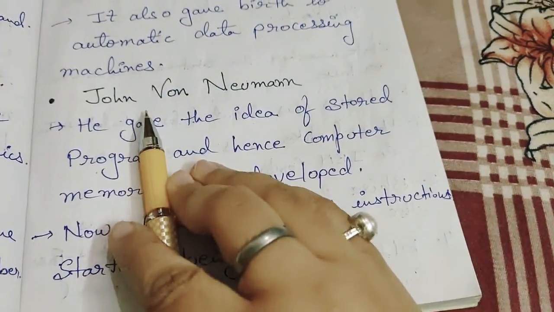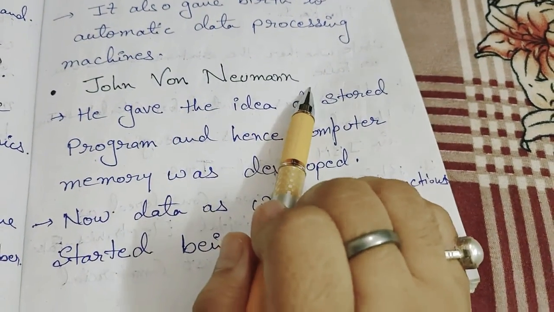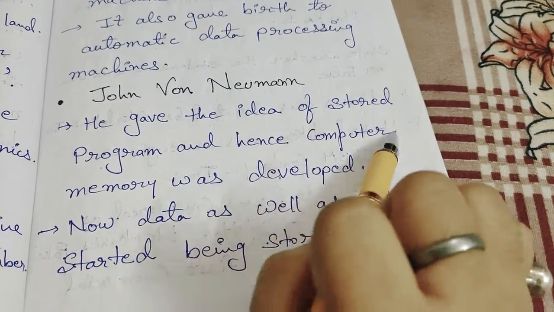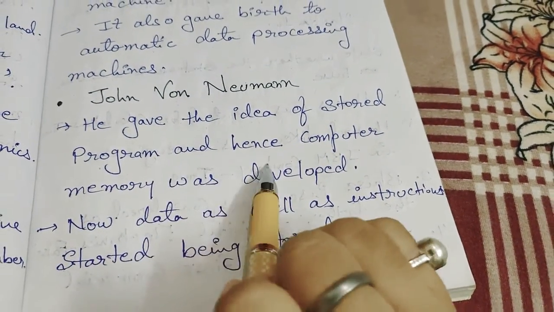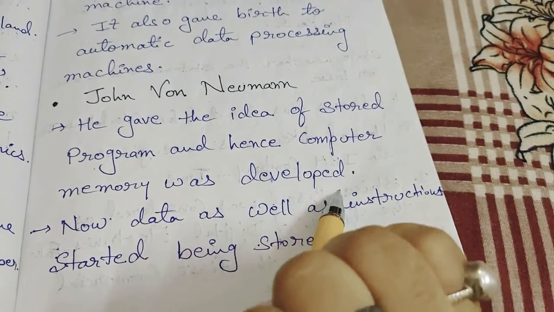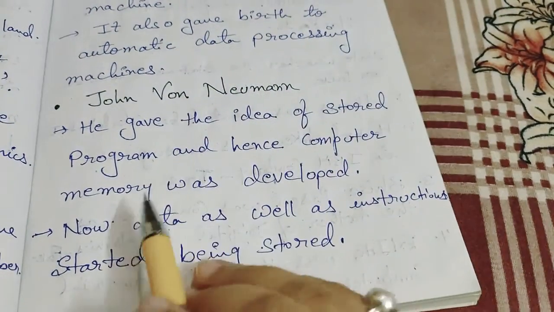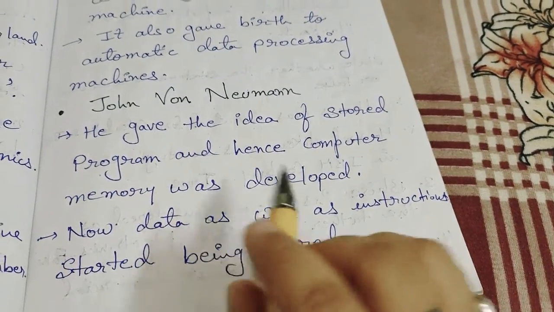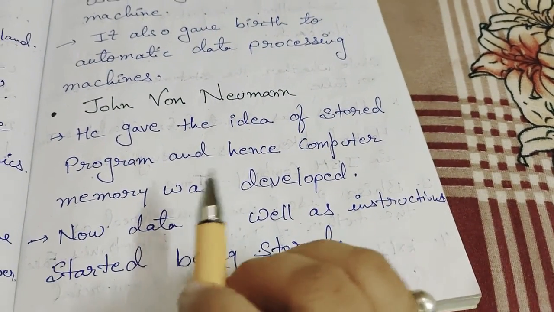Next one is John von Neumann. He gave the idea of stored programs, and hence computer memory was developed. In the previous one, we only had the process to give the input, process the data and output.